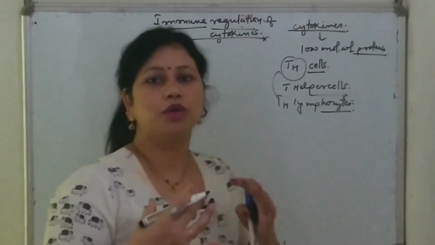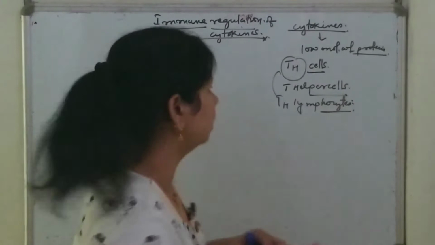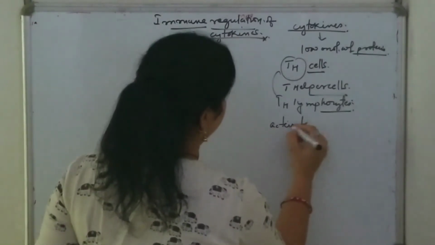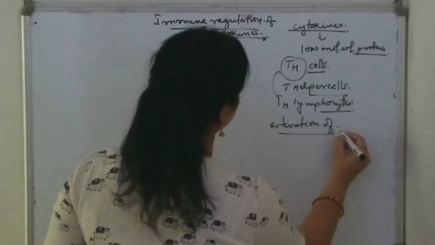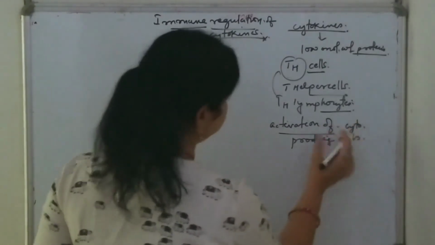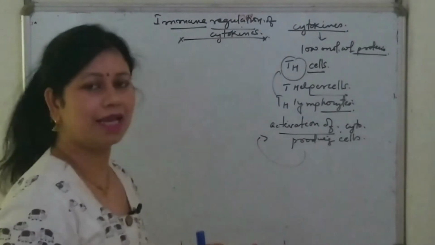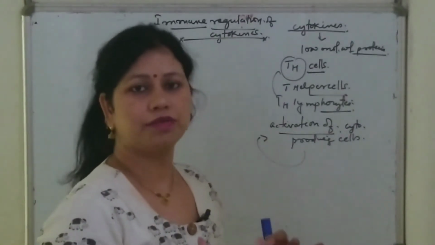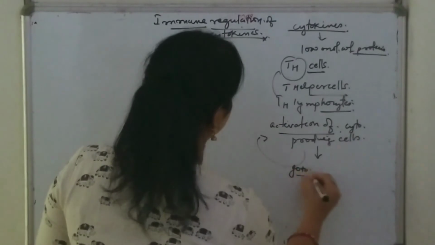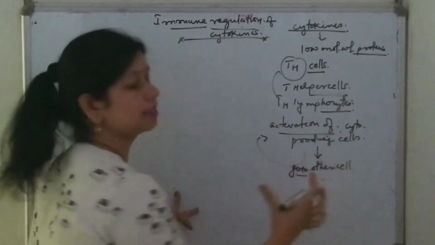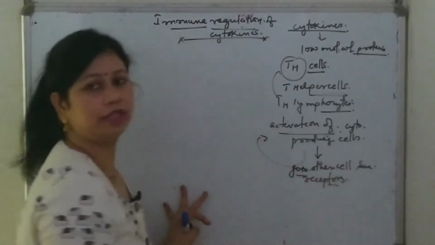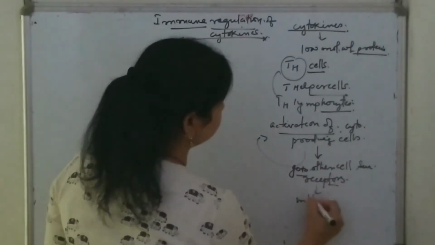These cytokines go and bind to the cell surface receptors of other immune cells, and influence their activity and activate them.